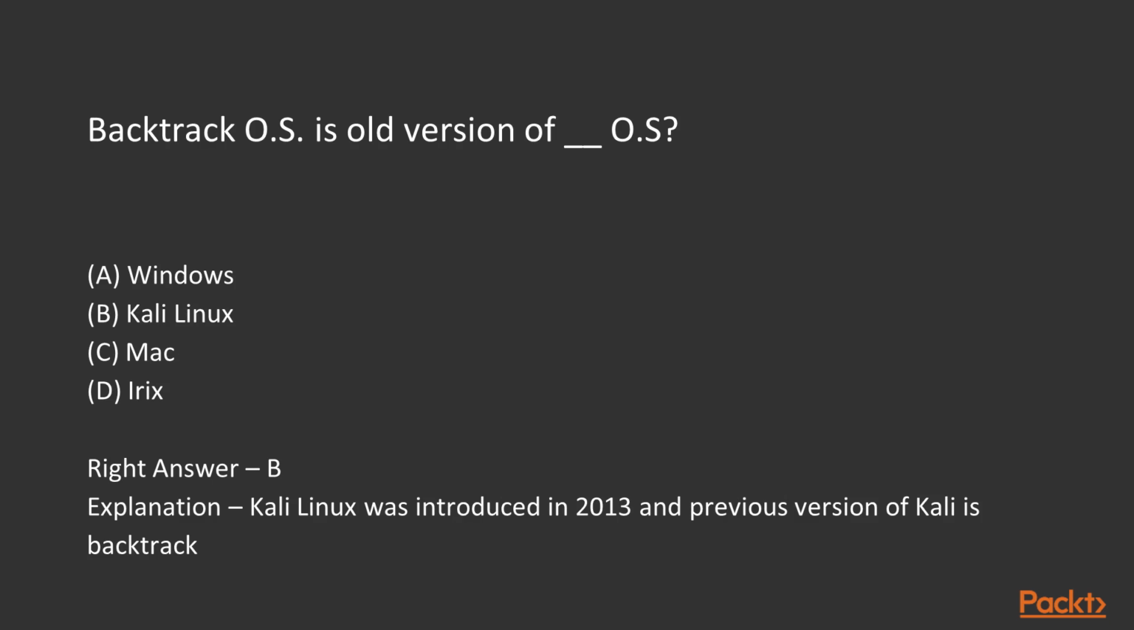BackTrack OS is the old version of what? This question has already come, but if it is repeating, then you can learn more. So we already know that Kali Linux is the right answer. Kali Linux is the upgraded version of BackTrack OS.